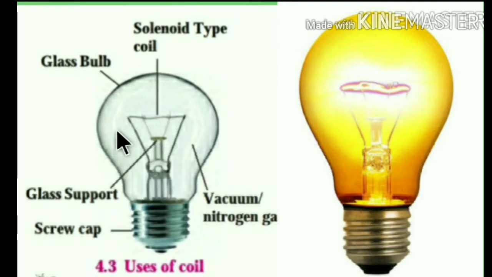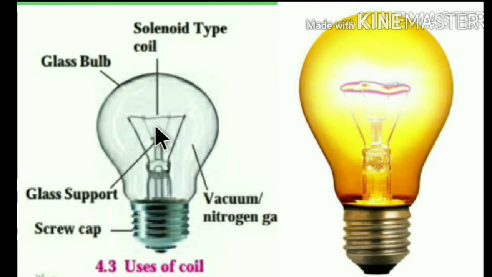And the glass bulb is filled with chemically inactive gases such as nitrogen or argon to prevent oxidation of the filament, and hence the bulb's life is prolonged.